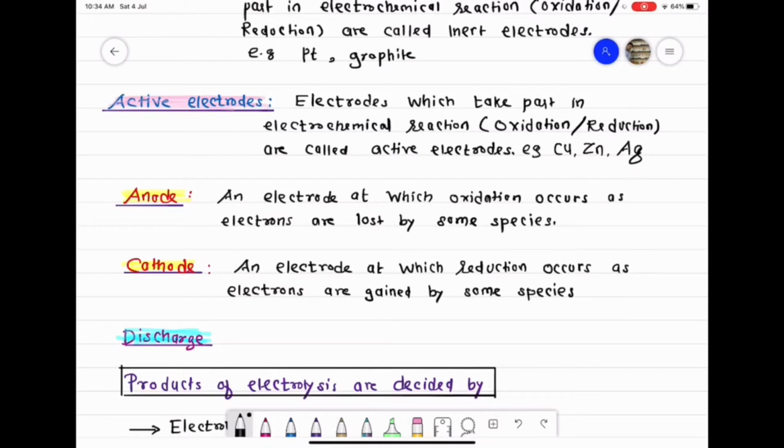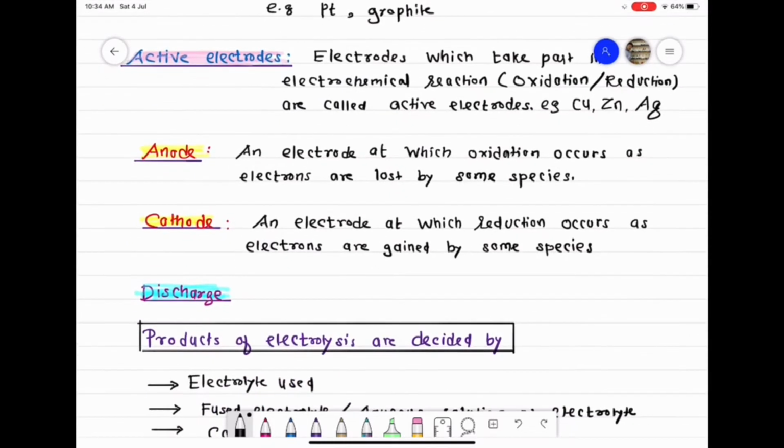Okay class, now what is the meaning of discharge? When electrolysis takes place, suppose I am having an ion. This anion may go to the anode, that is the positive electrode, and lose its electron.